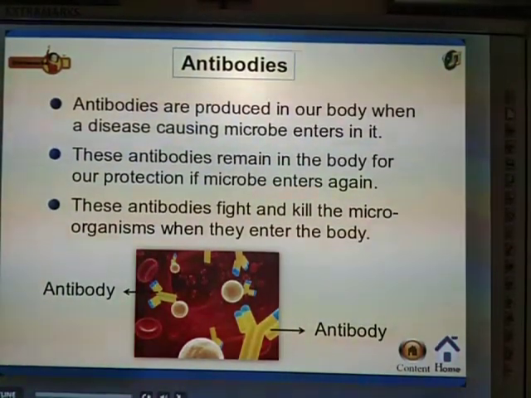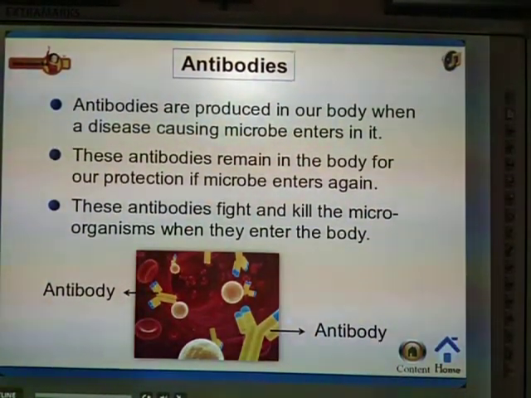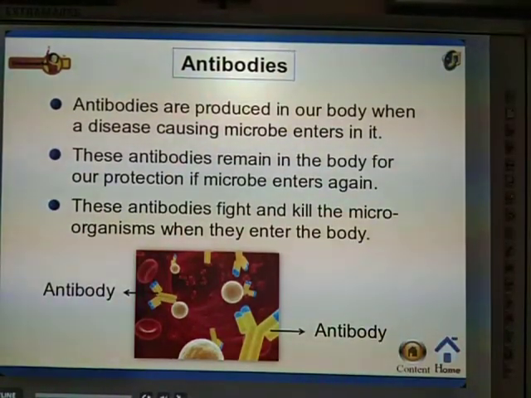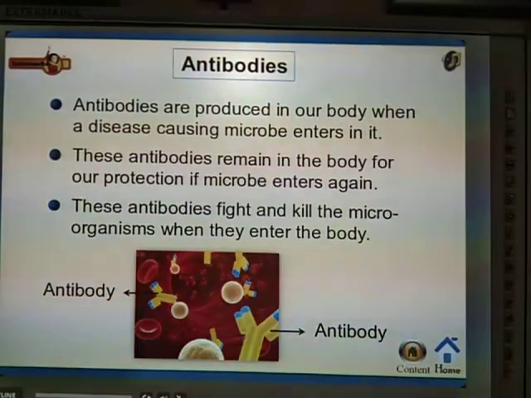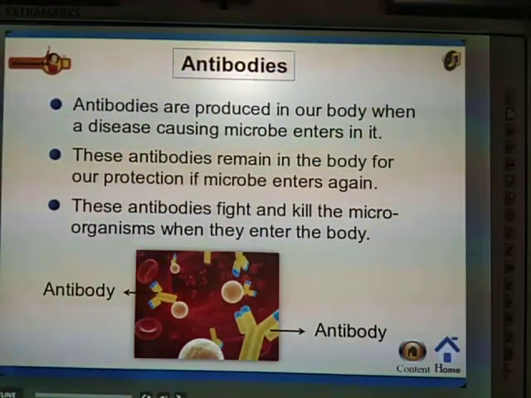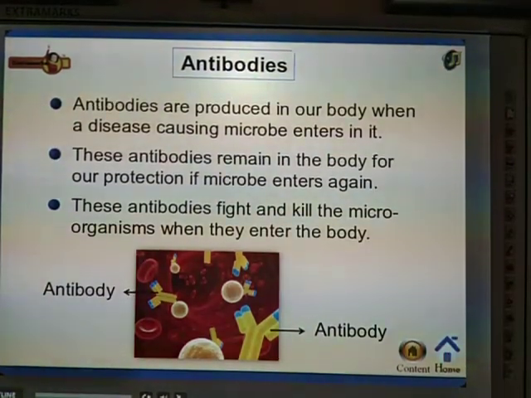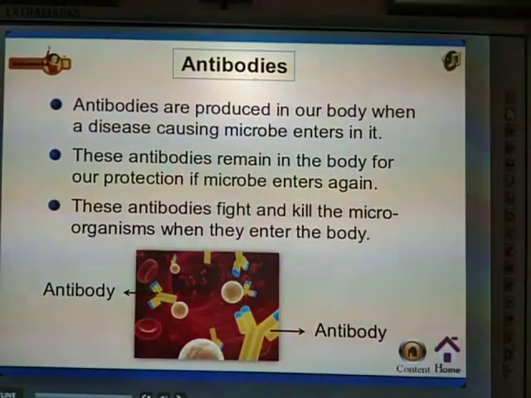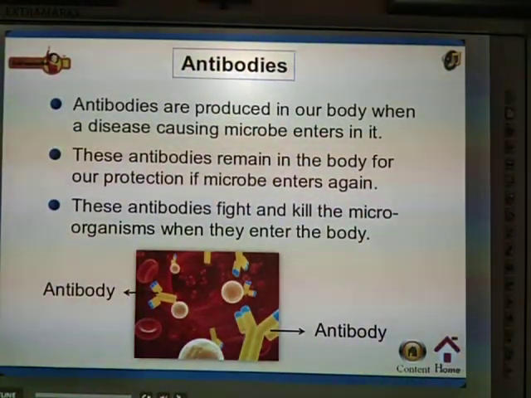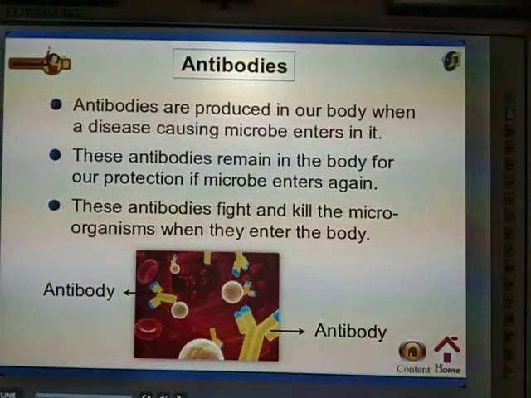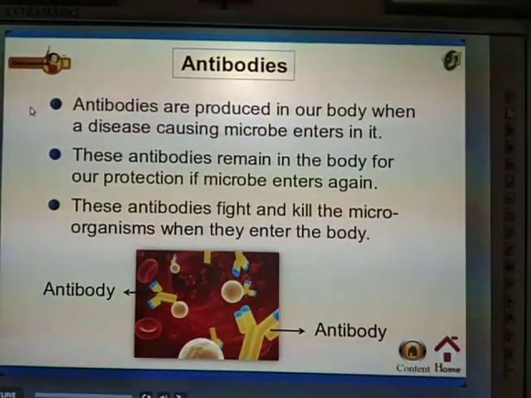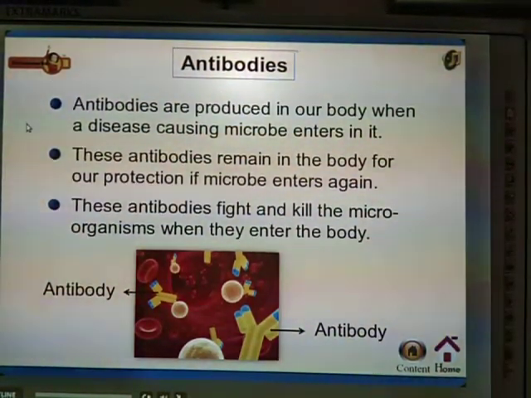Have nutritious food like greens, cereals, especially fresh fruits and vegetables, which contain most of the vitamins. By that we can improve our immune system and our antibodies. So have nutritious food, through which we can improve our immune system and increase antibodies.